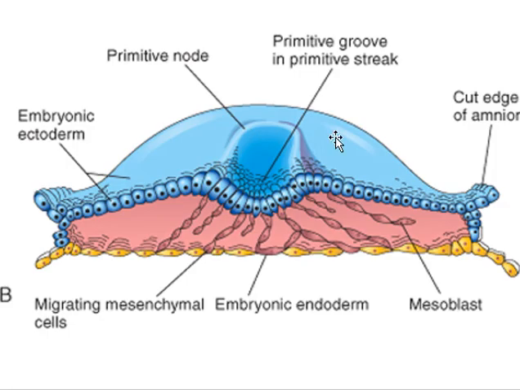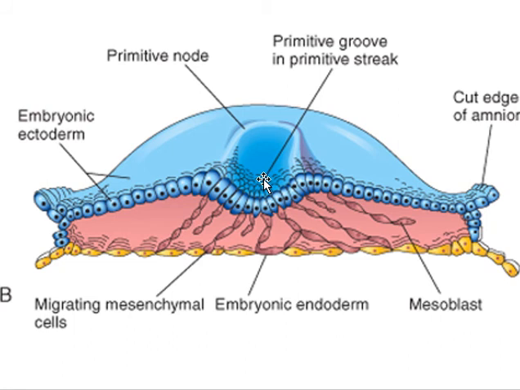So what happens? The cells from all over the epiblast come towards the primitive streak.